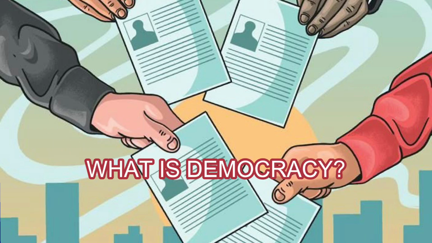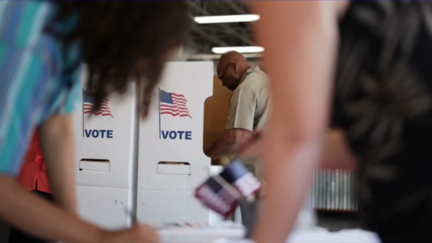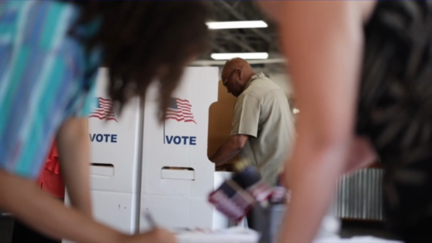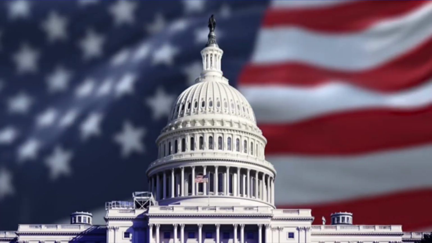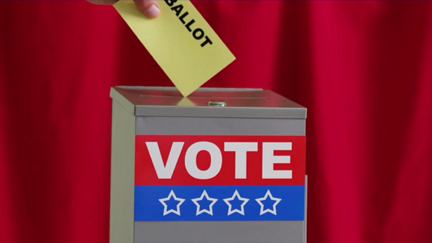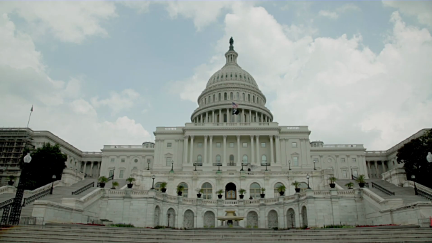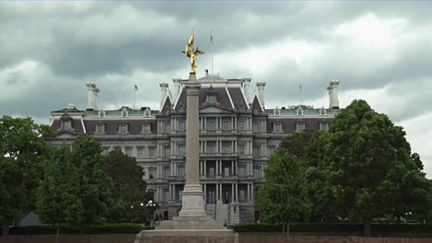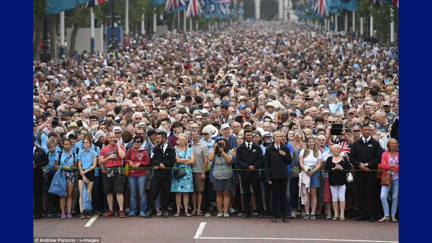Now, let's know, what is democracy? Why democracy? And why do we need democracy? In the contemporary world, each and every government wants to be called a democracy, even if it is not so. That is why we need to carefully distinguish between a government that is a democracy and one that pretends to be one. We can do so by understanding each word in the definition carefully and spelling out the features of a democratic government. Hence, democracy is a form of government in which the people have the power to choose their leaders.